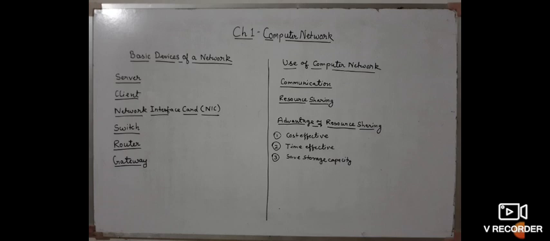A server is also the central system which processes the requests from the other computers called clients or nodes. Servers are normally powerful computers with high speed and greater processing capabilities. Servers can be classified into file server, printer server, modem server, etc.